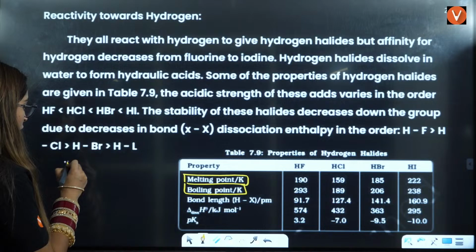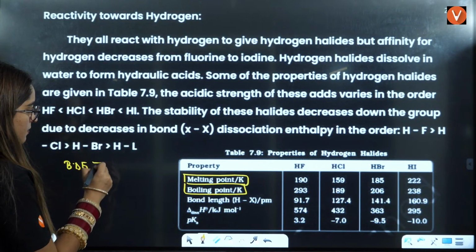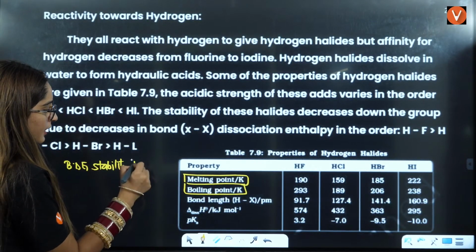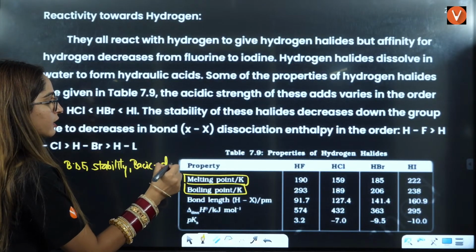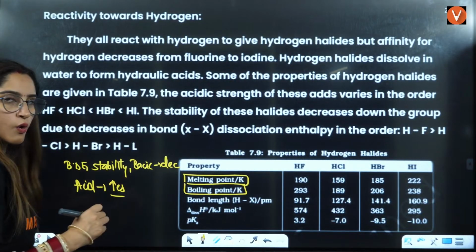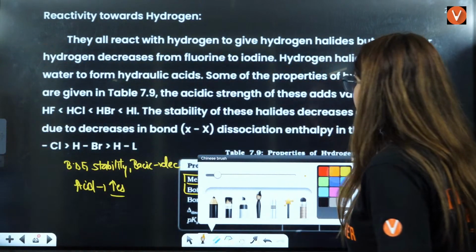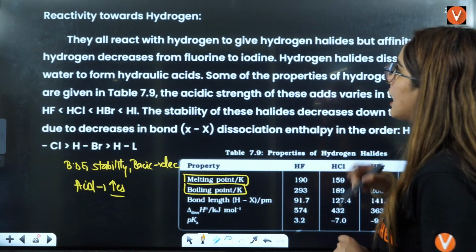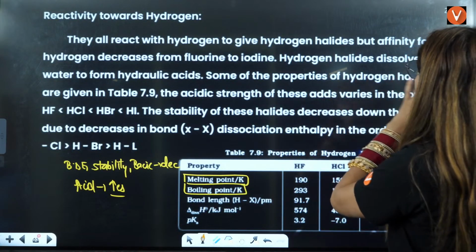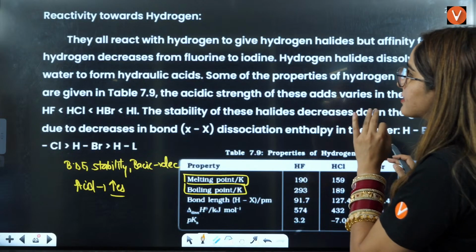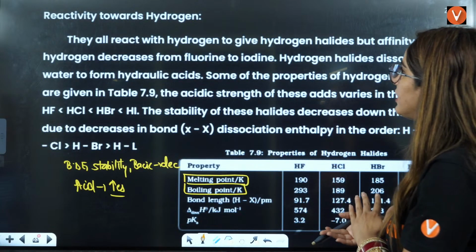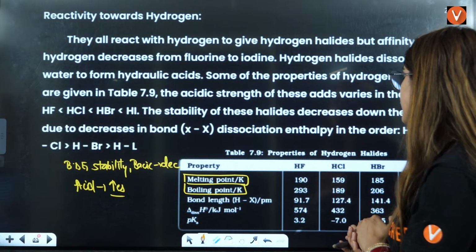So I'll just write here: bond dissociation enthalpy, thermal stability, basic character will decrease. Acidic character will increase, and reducing power will increase here. That you can see here, right? This is all given in your paragraph form. They react with hydrogen to form HX, but affinity for hydrogen decreases from fluorine to iodine, right? So stability will decrease here.